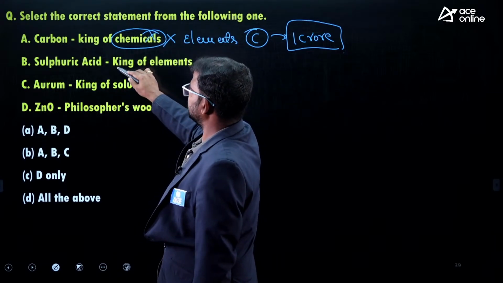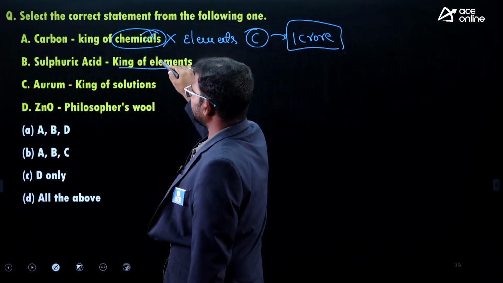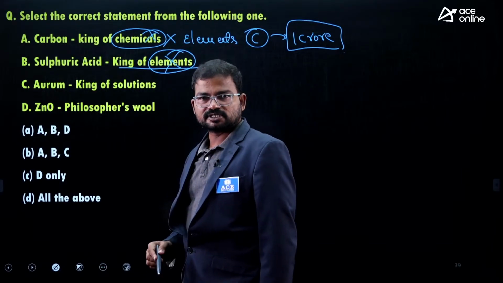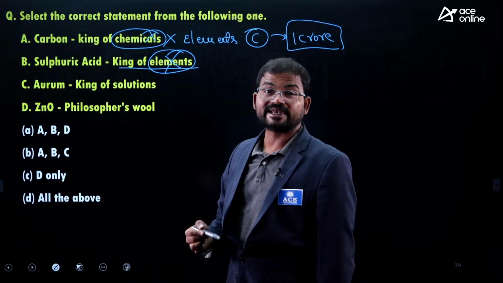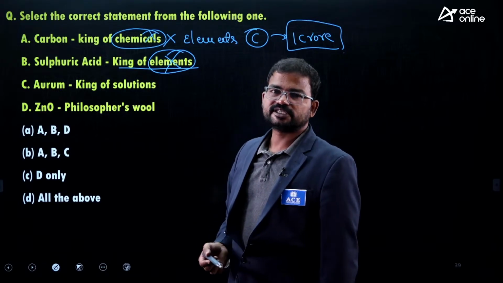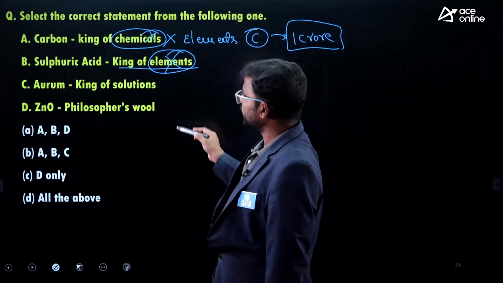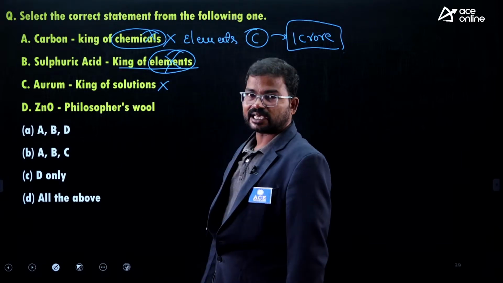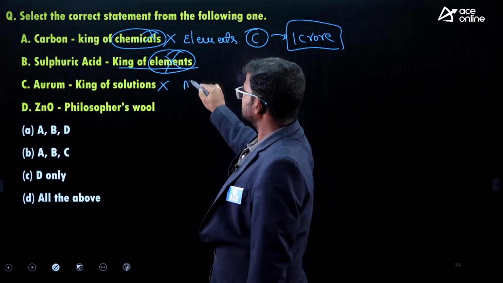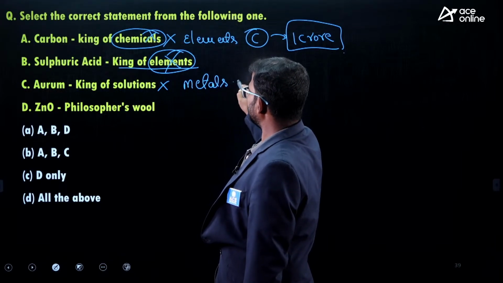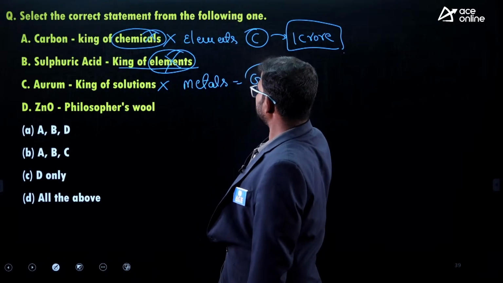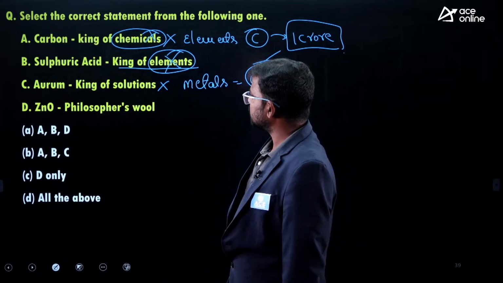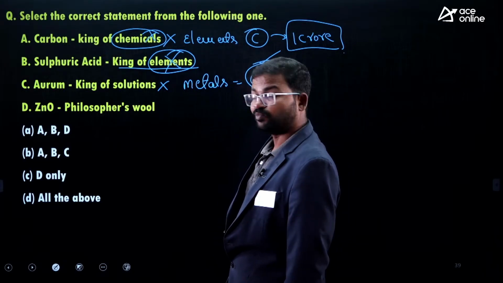Next, sulfuric acid, king of elements. Actually sulfuric acid is treated as king of chemicals, not elements. Why? Because this is the most widely used and most widely produced chemical. That's why it is treated as king of chemicals only. Next, Rm, king of solutions. Actually guys, Rm is treated as king of metals, nothing but gold. Rm means the Latin name of gold, na? So it is treated as king of metals.